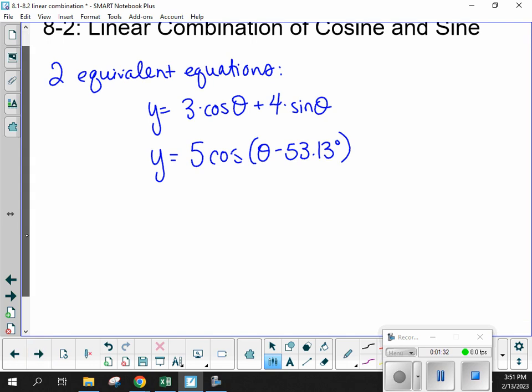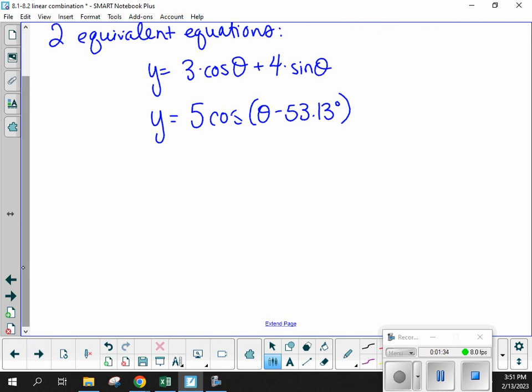Both of those equations can be represented by this diagram. So let's draw our coordinate plane. Let's call it P. Just pick a point P in quadrant 1. And there are two ways you could travel to get to point P. You could either, option 1, travel in these horizontal and vertical directions. In this case, we're going to say that that is equivalent to, it's a little bit off of scale here, 3 units to the right, up 4 units. Right? So this would be point 3, 4.